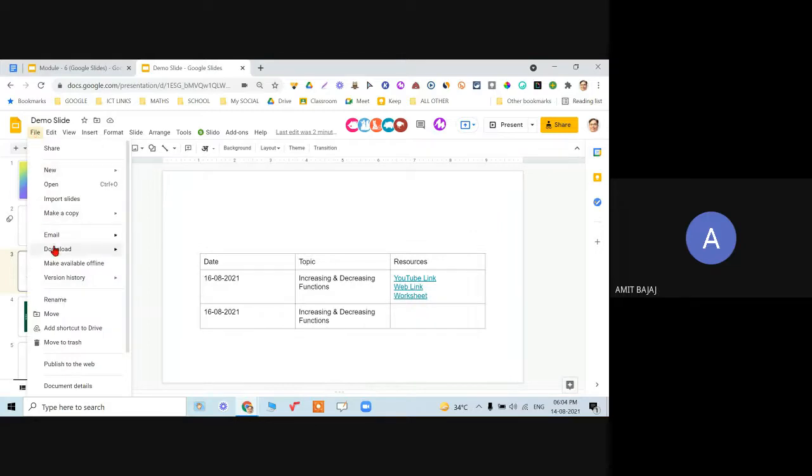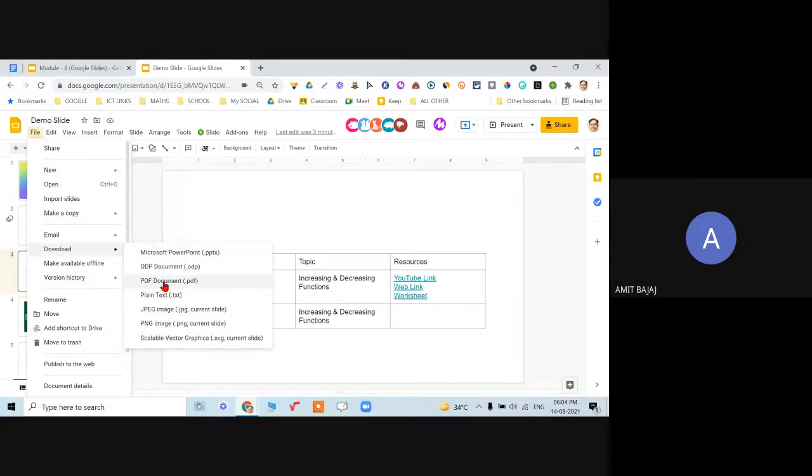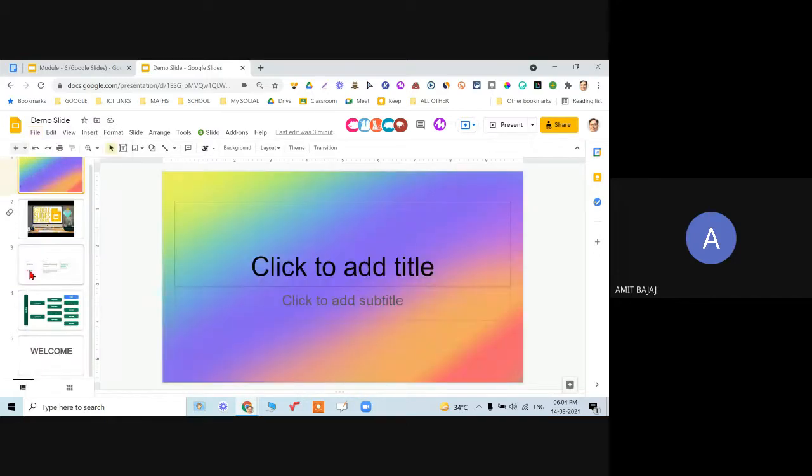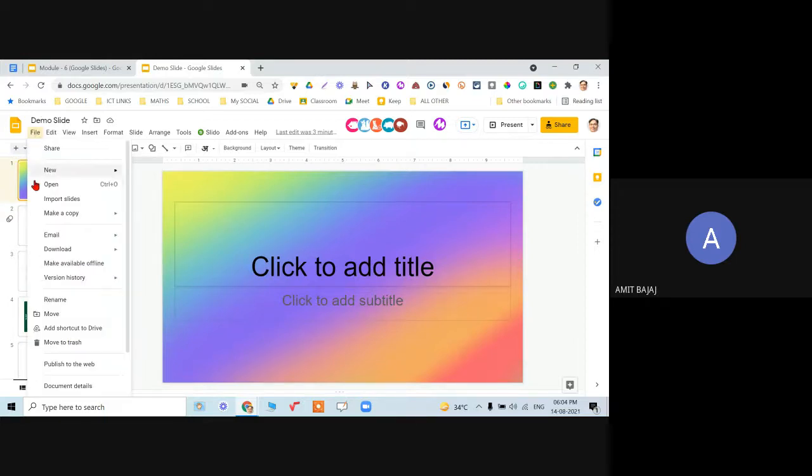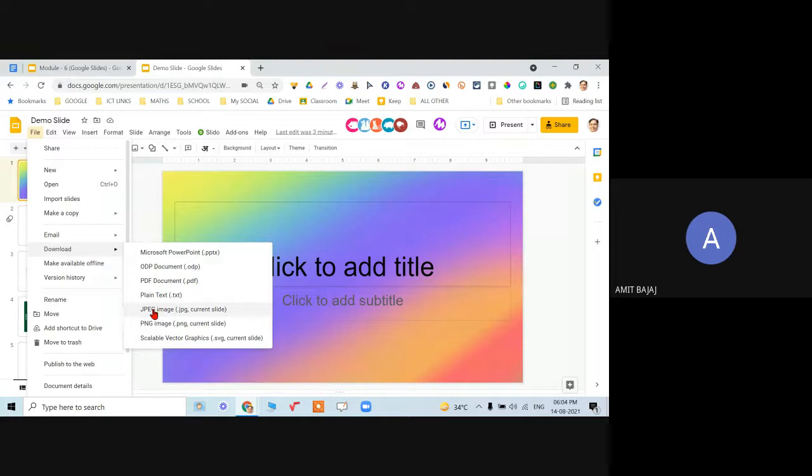Or I may like to download this as a PDF file or as a PNG. But for PNG or JPG files, it can only be done slide by slide. For PDF, all these 5 slides will be downloaded. But when I want to download this as a PNG or image, you can see only the current slide can be downloaded.